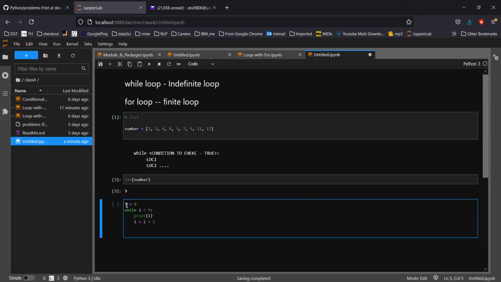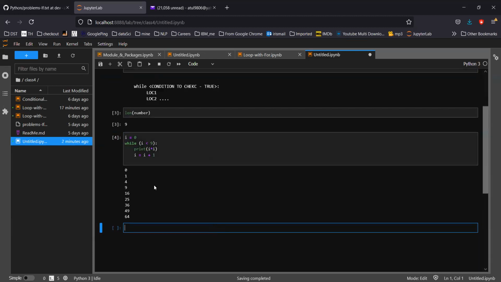The very first thing is the variable initialization. Initialization means the point from which you want to start. In the while loop, I have put a condition. You can put brackets as well, that will also work. Whether that's true or not, then you perform an action. So here I'm printing i only, or maybe let's say i into i, so it will be i square. And then I'm incrementing that value. Okay, so let's run it.